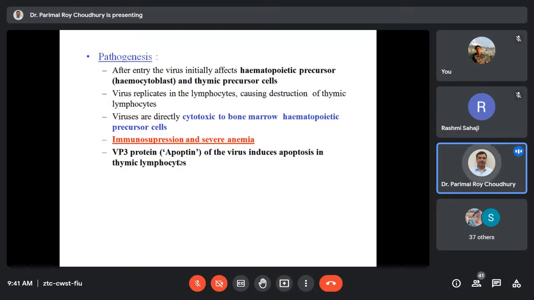You know, apoptosis is a normal process. In every cell, when there is a virus infection, there is a tendency to undergo apoptosis. But by producing a certain protein, the VP3 protein, which mainly acts against tumor suppressor proteins, they can cause rapid apoptosis and eliminate the bone marrow cells. So this virus enters through the oral route, infects hematopoietic precursor cells and thymic precursor cells, where it causes induced apoptosis that leads to severe immunosuppression.